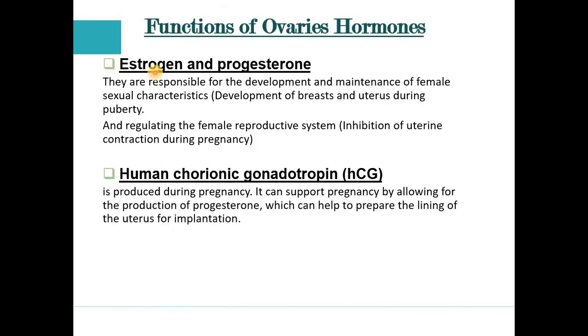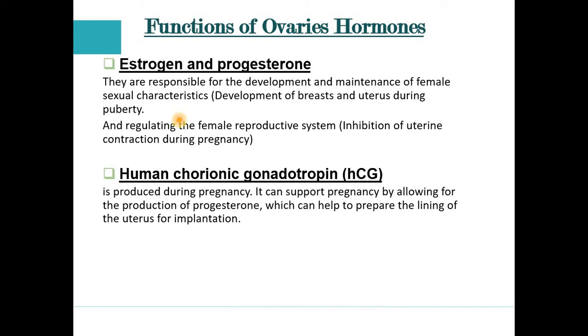See, estrogen and progesterone, the function of these two hormones is that they help in the development and maintenance of the female sexual characteristics, like the development of the breast and the development of the uterus during puberty.